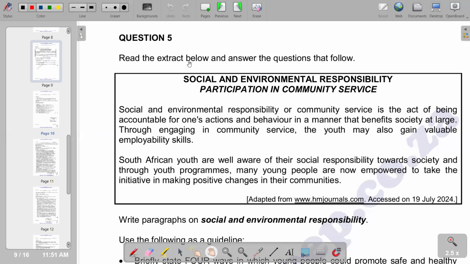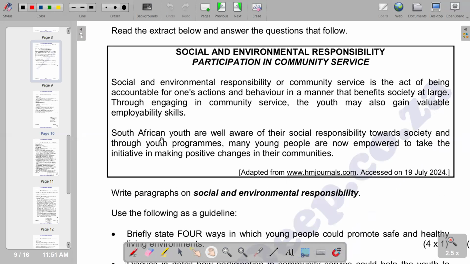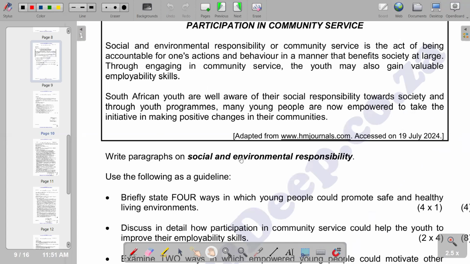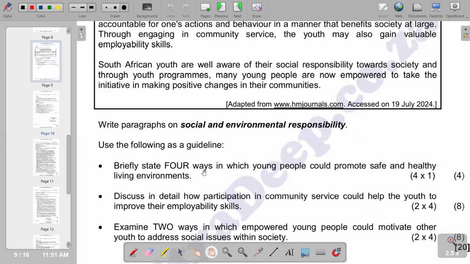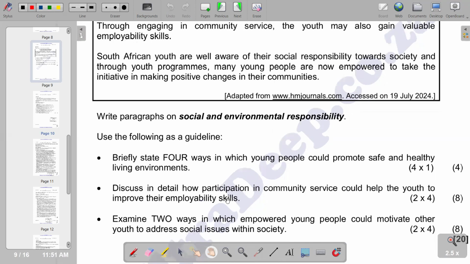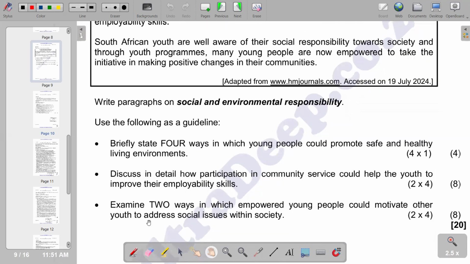Question 5 reads: read the extract below and answer the question that follows. So I have given an extract on social and environmental responsibility, that is, participation in community service. So you need to go through the extract that is given. Then beneath that, in terms of the requirements of the question, write paragraphs on social and environmental responsibility. Use the following as a guideline. First point, you have to briefly state 4 ways in which young people could promote safe and healthy living environments, with 4 marks. In the second part, discuss in detail how participation in community service could help the youth to improve their employability skills, with 8 marks. Then on the next part, examine 2 ways in which empowered young people could motivate other youth to address social issues within society.